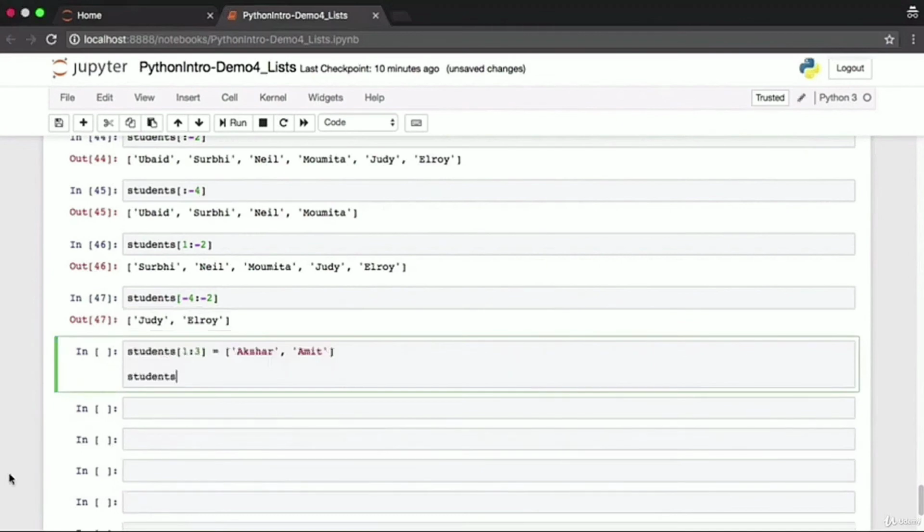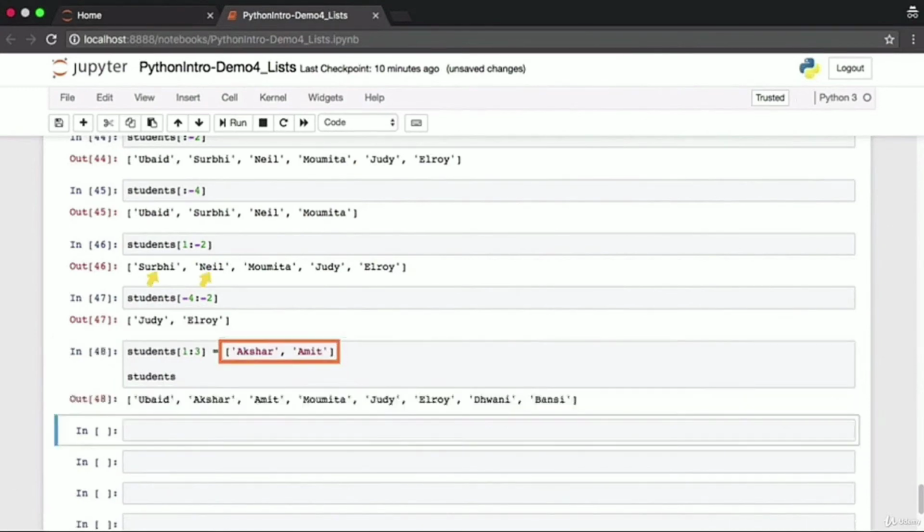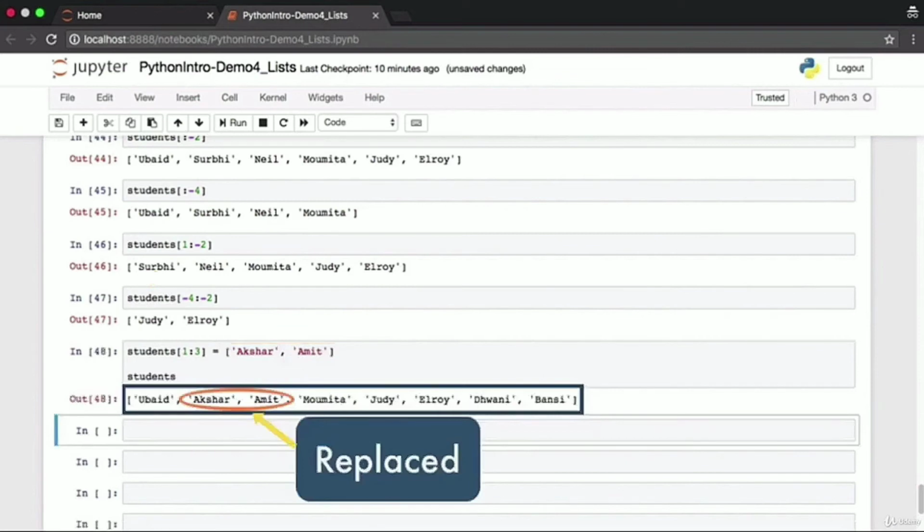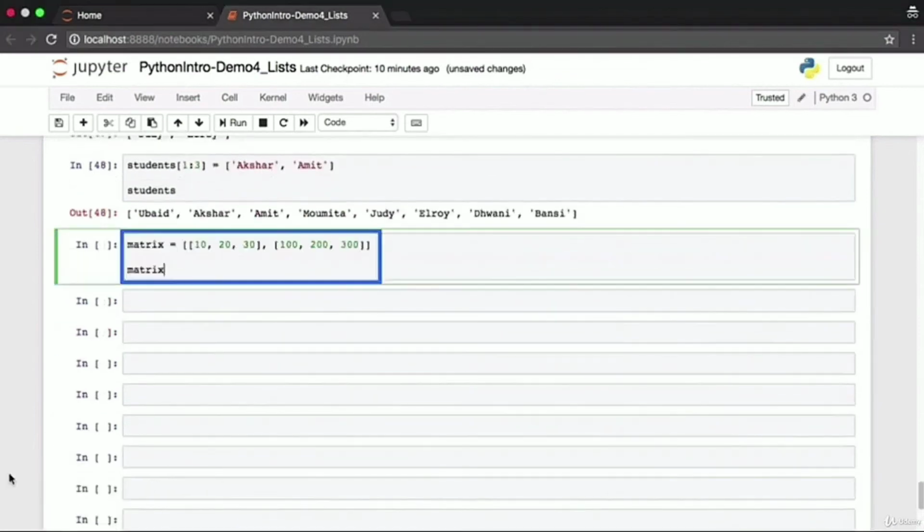Python also allows you to replace a range of elements in a list. Here we want to replace the elements at index 1 and 2 with Akshar and Amit, and that's what you see in the result. The elements within a Python list can be another list. So lists can be made up of lists, and that is a matrix.